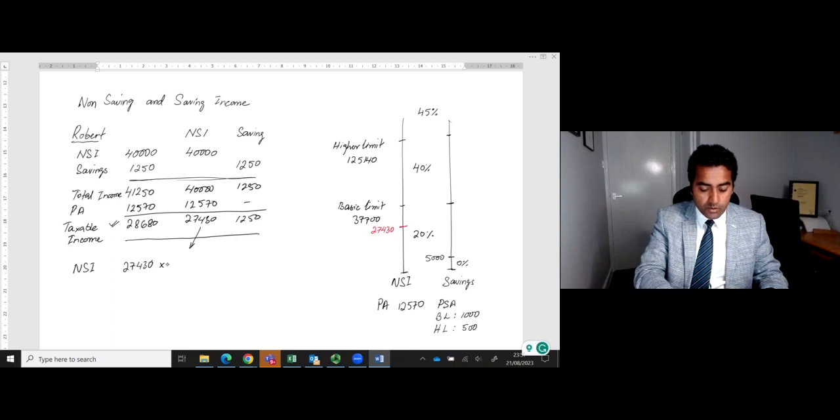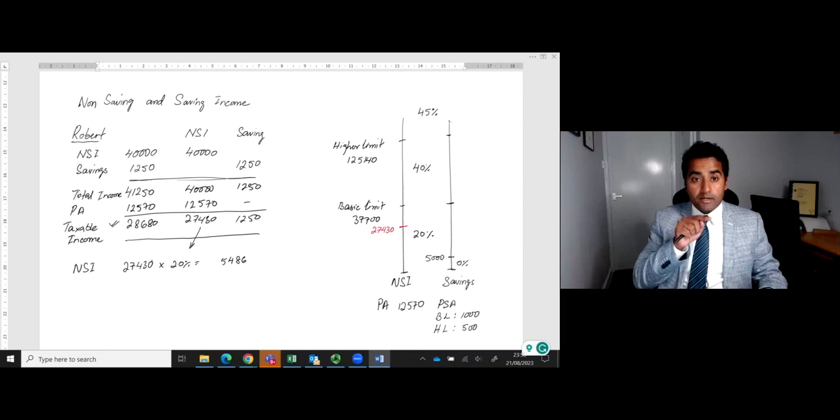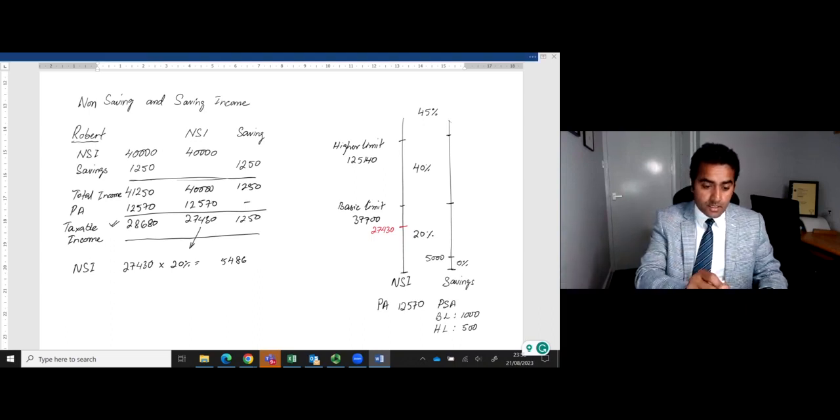The 27,430 will all be taxed at 20%, which is 5,486. Then we will jump from one ladder onto the other ladder and go across.